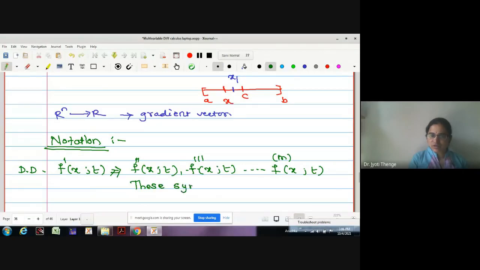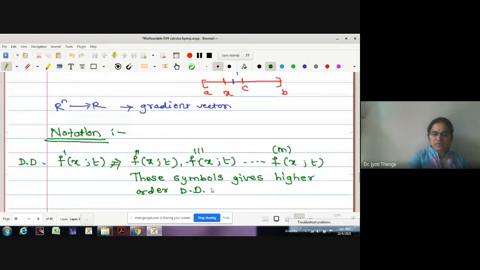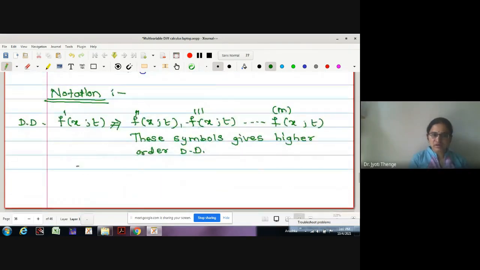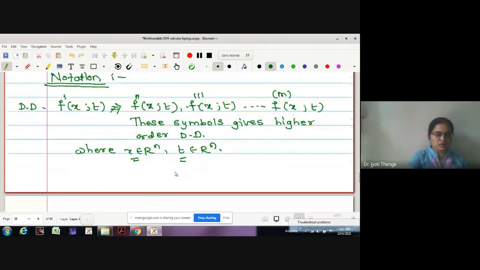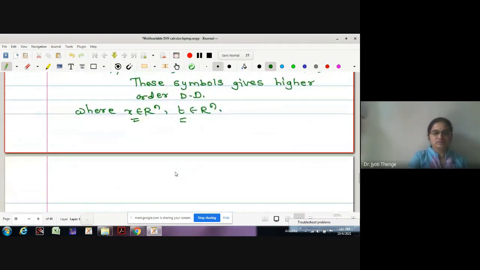These symbols give higher order directional derivative. Okay, where x is a point in Rn and t is also a point in Rn. At the point x in the direction t we were writing. Okay, let me just start again.